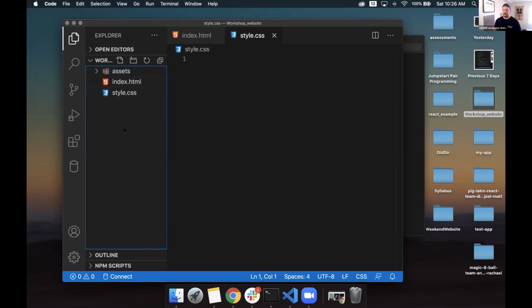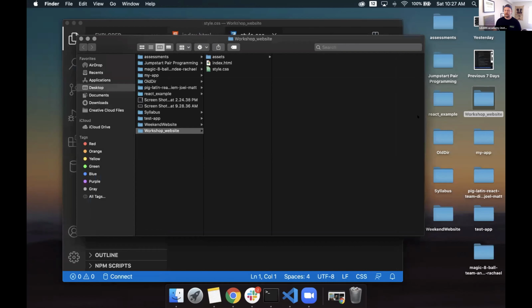Totally, absolutely, no problem. So all we did was we created another folder inside of our workshop website folder. So we clicked on this little button here that's to the right of creating those files. It says New Folder, and that just creates another folder inside of our current working directory. Okay. And we name it assets because they're going to be assets that we're going to import into our HTML later on. So what we've done here is we just built up our file directory structure so that way we have everything in one nice manageable place. And it doesn't have an extension? It's just, correct, a folder. Got it. Okay. Absolutely. Thank you.